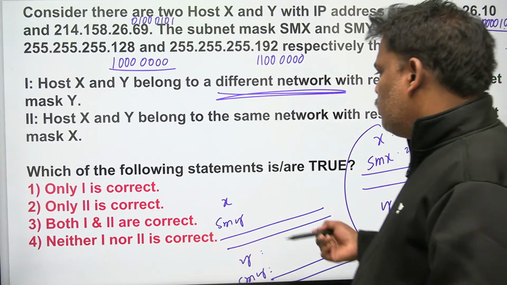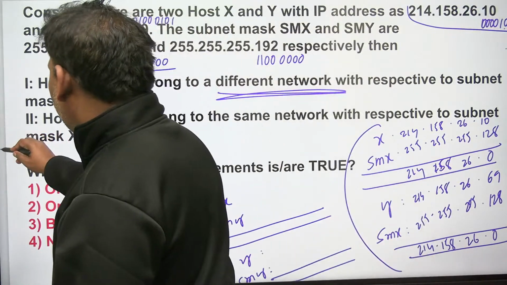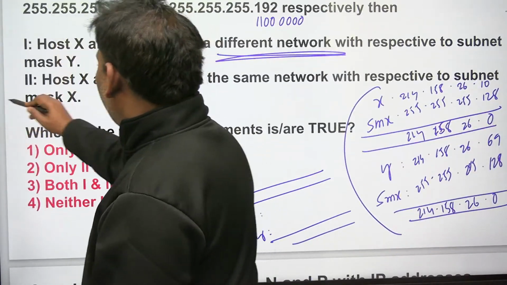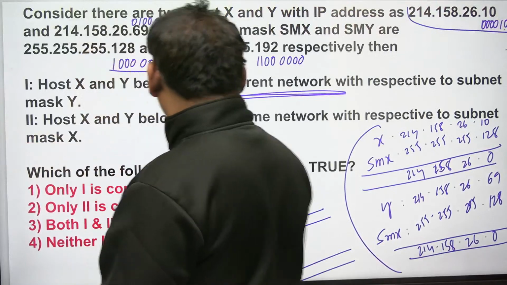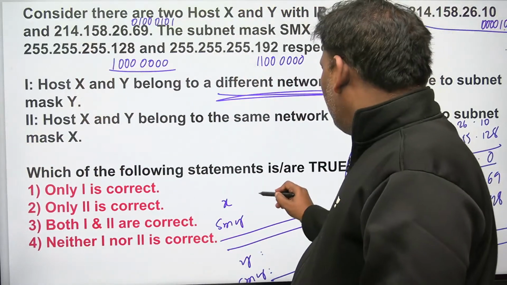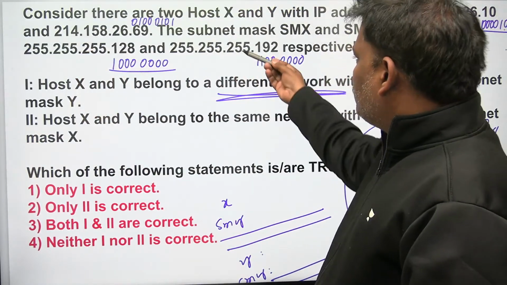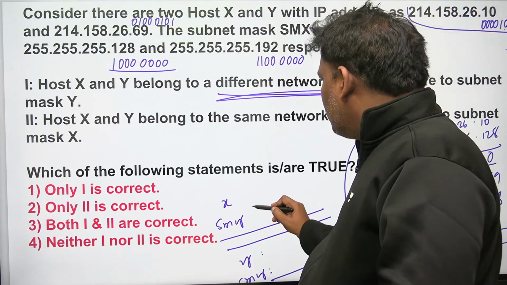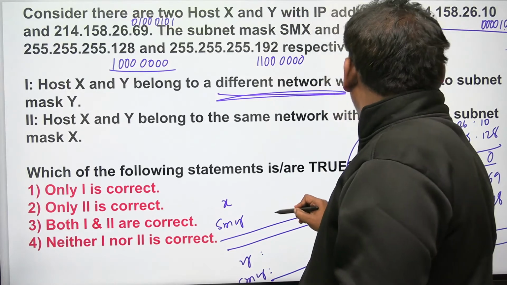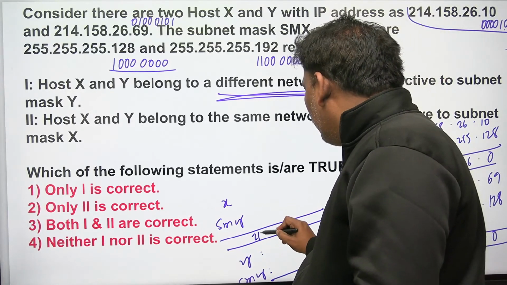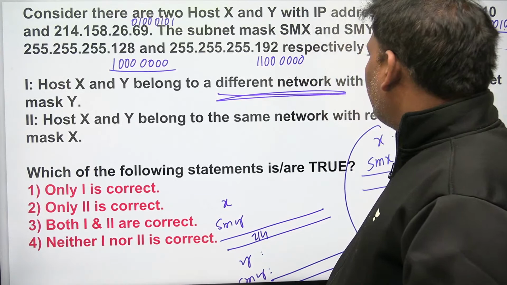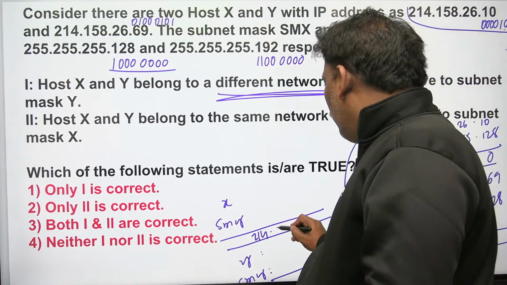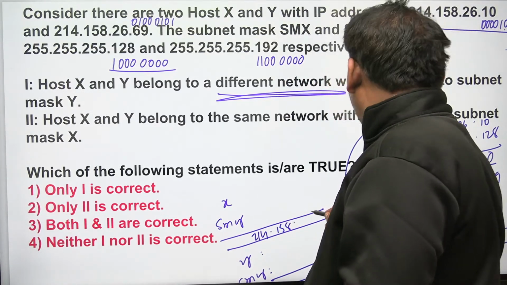Let's try Y also. Can you help me now? Y, if you want to try. What is the X? X is the same, right? SMY is also the same. Let's see the last octet. What is the answer? I think it will become 214. X and SMY: 214, 158, 26.